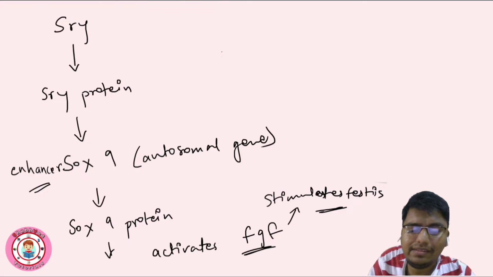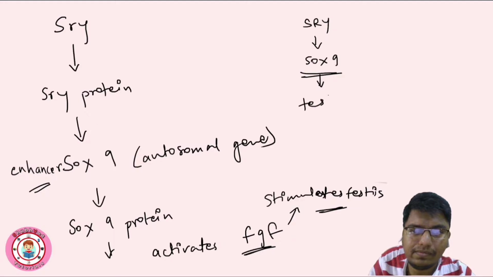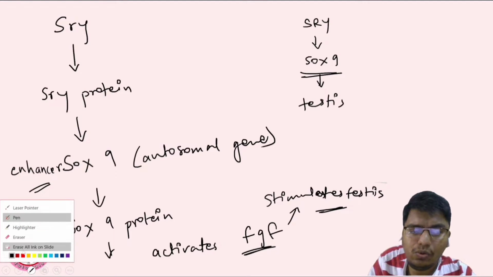So we can say SRY and SOX9 are the two important genes for testis formation. And if they are important in the formation of the testis, they inhibit the formation of the ovary.